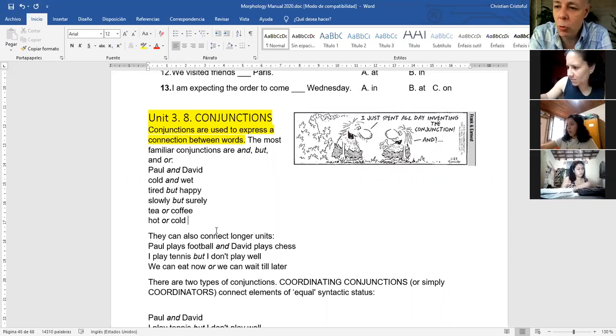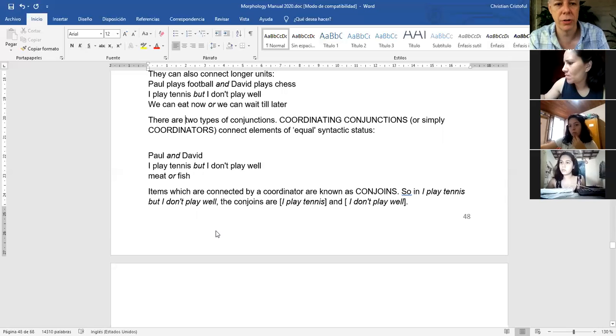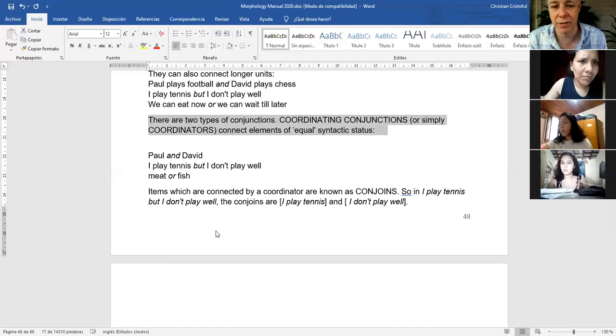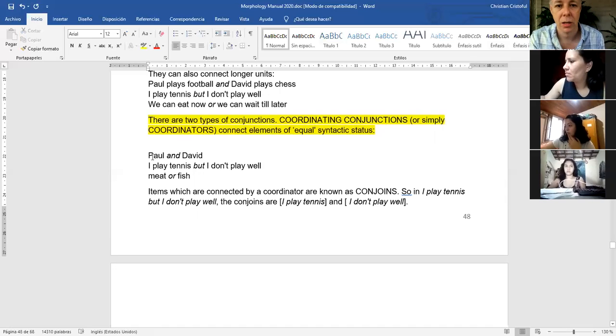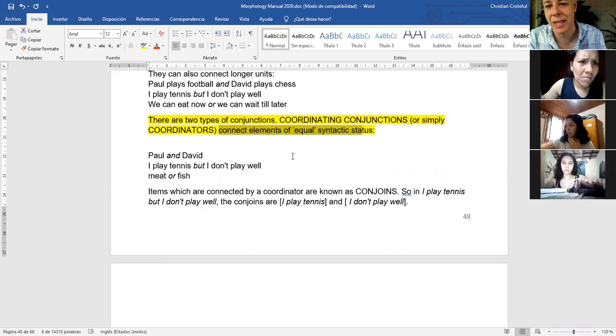Now we need to distinguish between types of conjunctions. There are types of conjunctions as well. Here it says there are two types of conjunction: coordinating conjunctions and subordinating ones. But let's look at coordinating conjunctions first. What is the function of a coordinating conjunction? It connects elements of equal syntactic status.